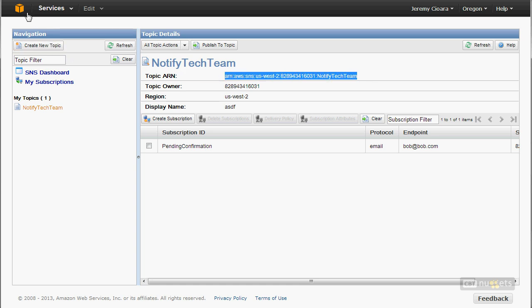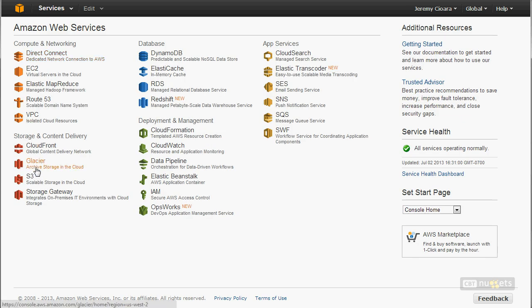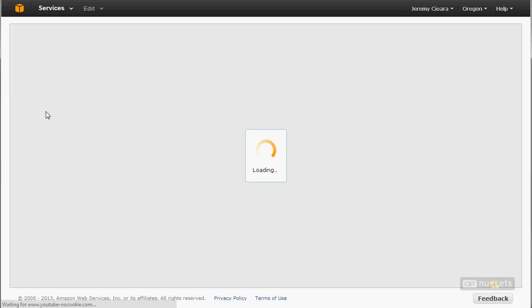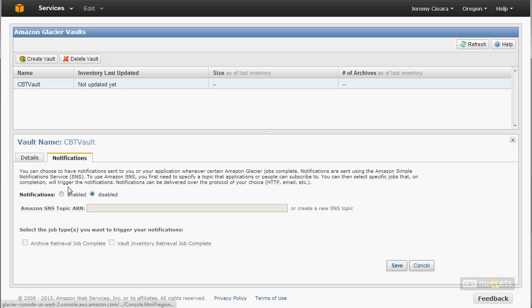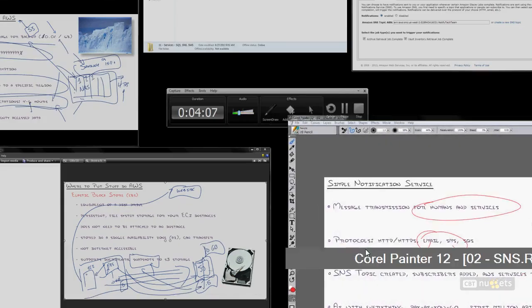What I would do is copy that to my clipboard, go back over here to Glacier, hit your Vault, and hit the notifications, enable it, and I would say I'm going to that ARN, or you can even create a new one from right here. And it asks what do you want to be notified about? I'll say, let me know when the inventory retrieval jobs are complete, or when the archive retrieval jobs are complete.